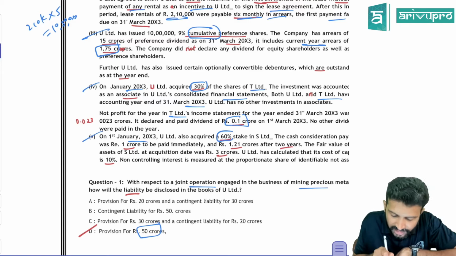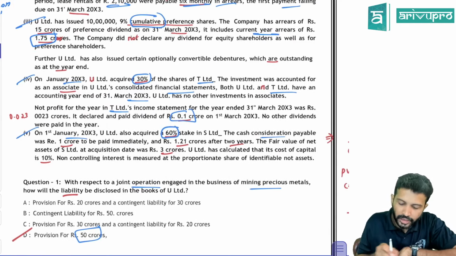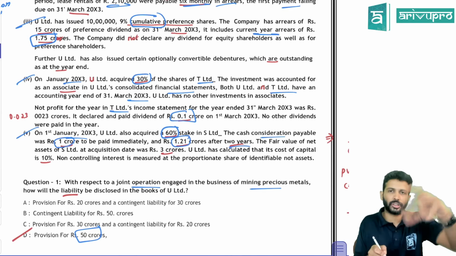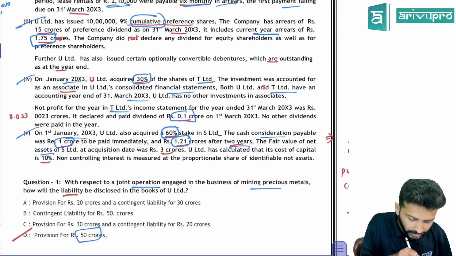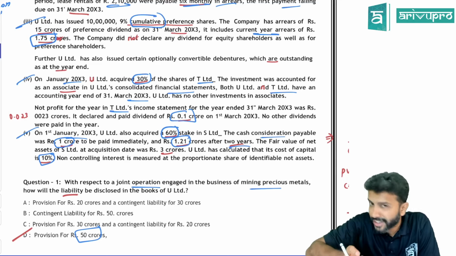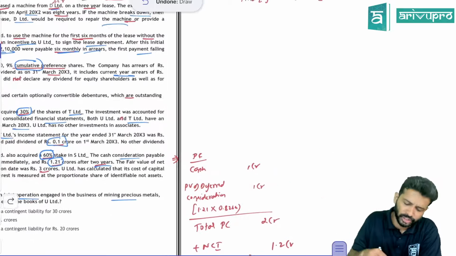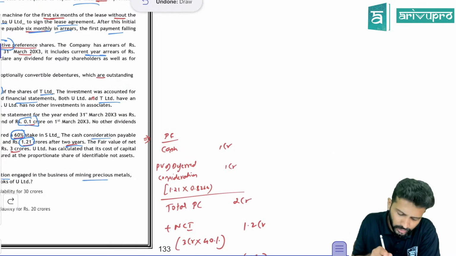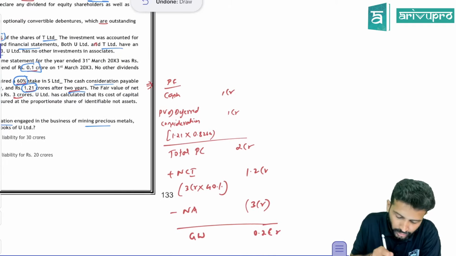U Limited acquired a 60% stake in S Limited, a separate case study. With 60% we got control. Cash consideration payable is 1 crore, and 1.21 crore after 2 years. So there is a cash consideration immediately and a deferred consideration also. The cost of capital is 10%, so find the present value. 0.9090 is the first year discount factor and 0.8264 is the second year discount factor. So 1.21 into 0.8264 gives the present value of deferred consideration. Cash paid is 1 crore, and the present value of deferred consideration is ironically also 1 crore. So total purchase consideration is 2 crore.